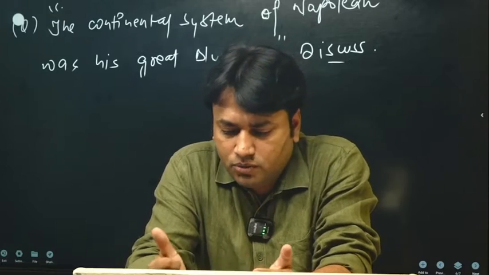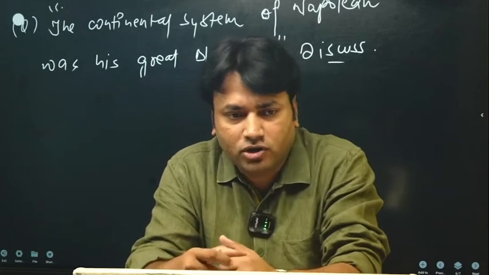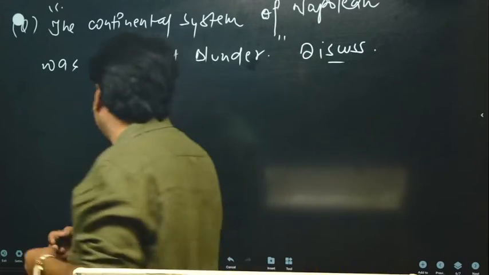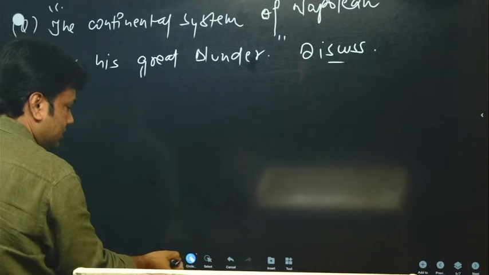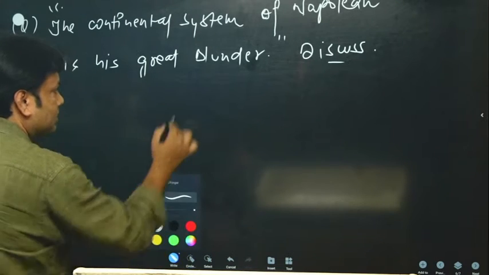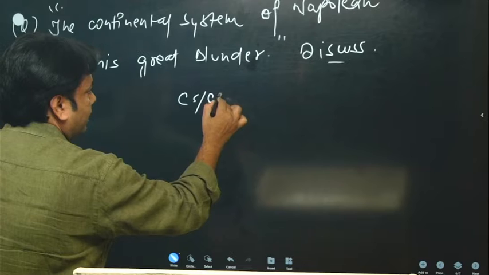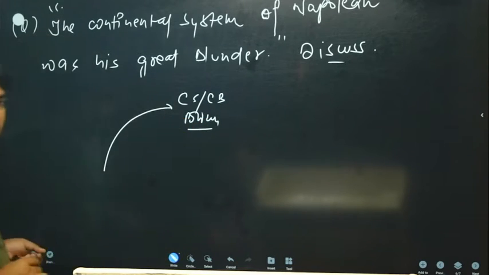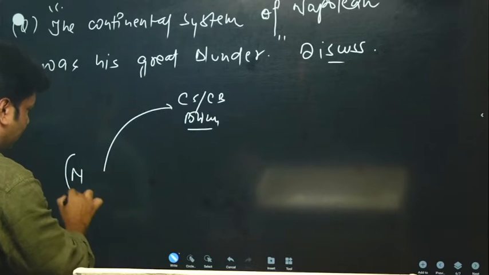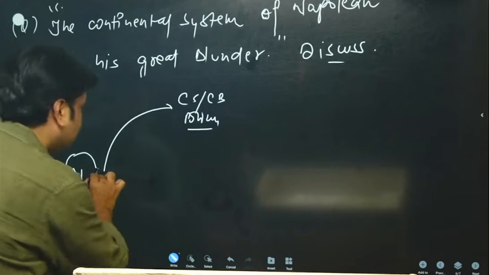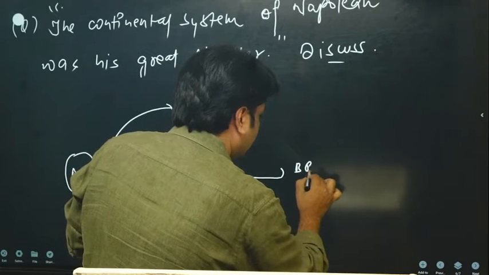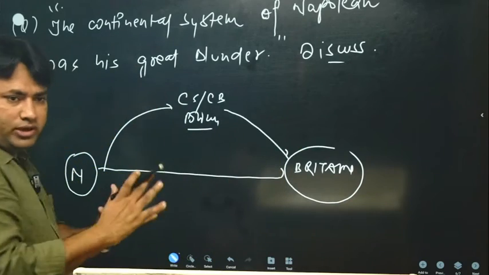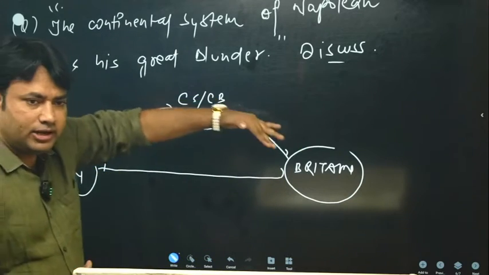This policy we are talking about, the Continental System, was announced by Napoleon. It was a continental blockade policy, announced by Napoleon and directed against Britain. So this we have to discuss: announced by Napoleon, directed against Britain.